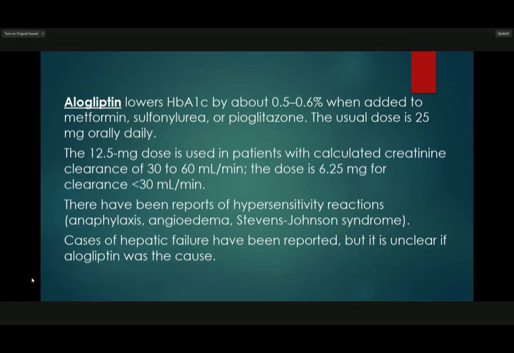There have been reports of hypersensitivity reactions, anaphylaxis, angioedema, and Stevens-Johnson syndrome. Cases of hepatic failure have been reported, but it is unclear if alogliptin was the cause.